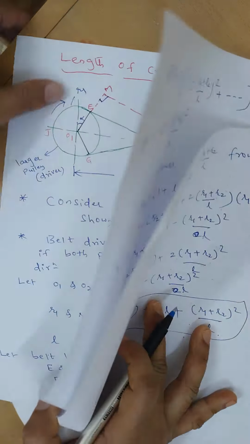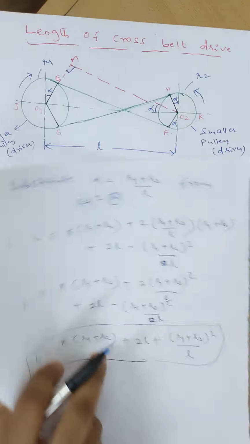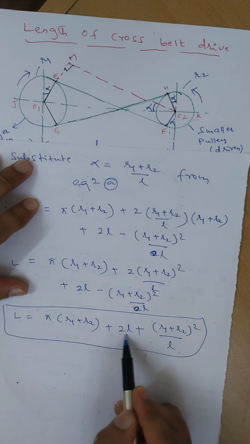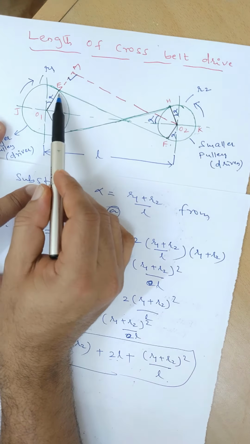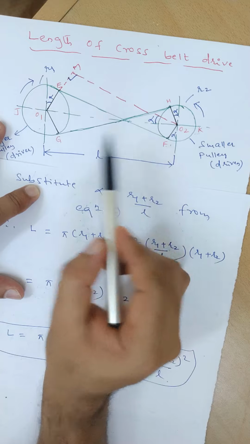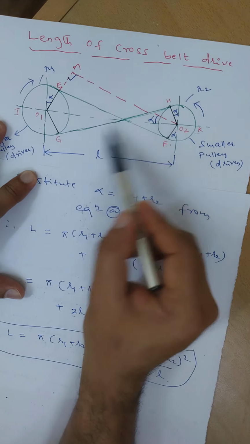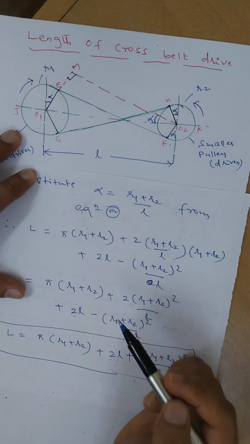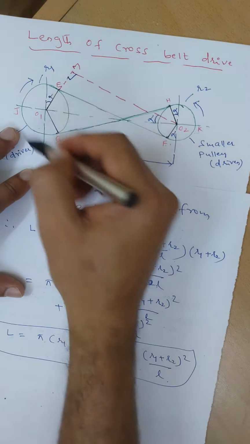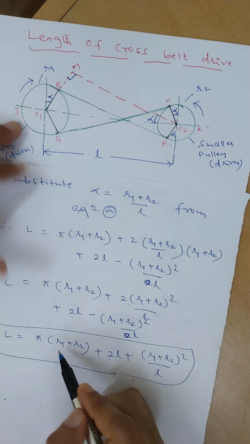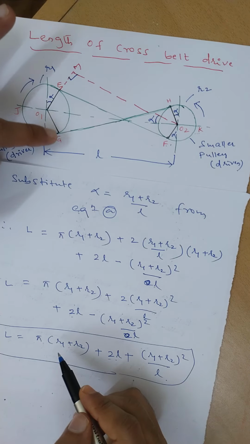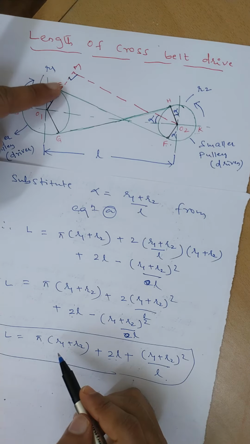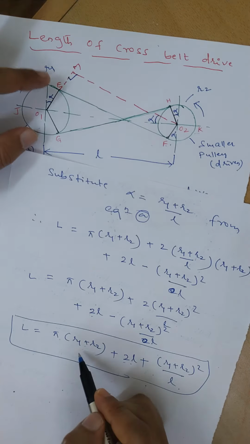If you analyze the belt here, the 2L we will take first. Here EF and GH are the two lengths, L plus L, we will get 2L. Next, for the bigger radius it will be pi into this much. This is GJE, that is pi into (R1 plus R2) we will get.